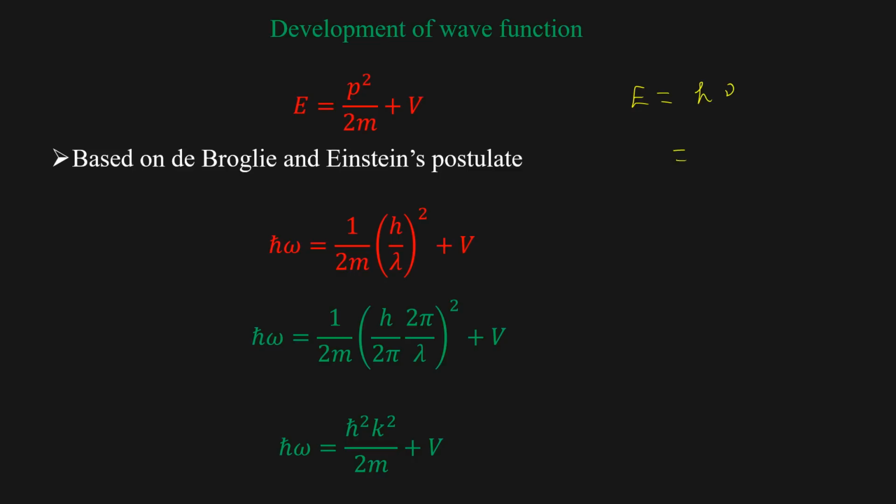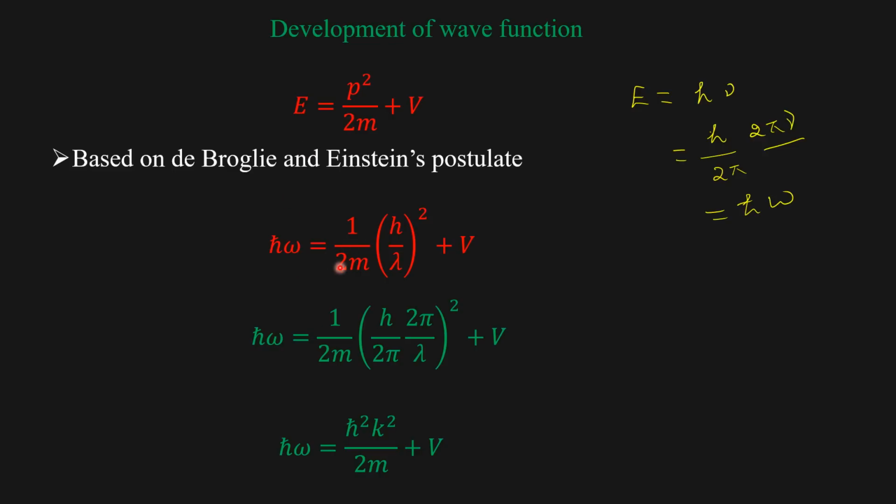What I am going to do is multiply and divide by 2 pi. So h by 2 pi, that is equal to h cross, and 2 pi nu is omega. So E can be written as h cross omega.